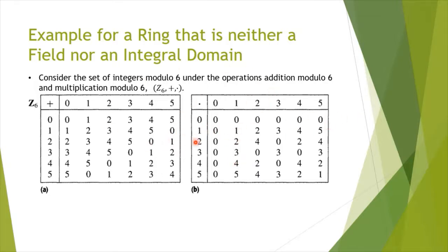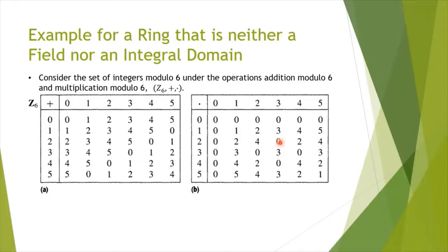You find that other than the first row and first column, other entries also have 0. So 2 into 3 is equal to 0. Here 0 is the additive identity, or zero element, of this ring.